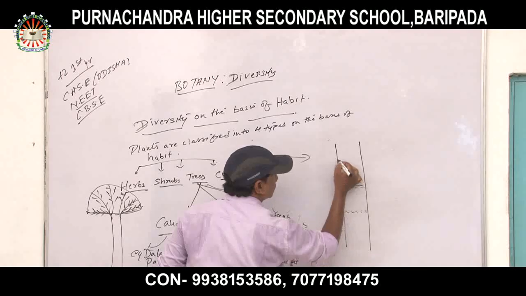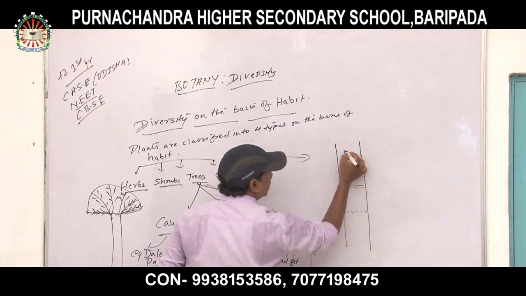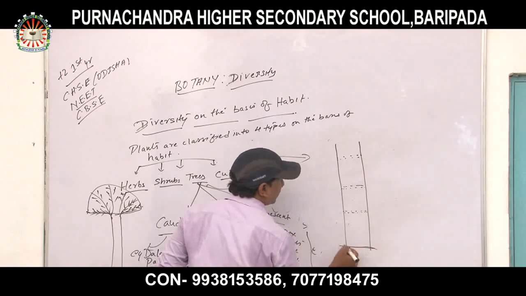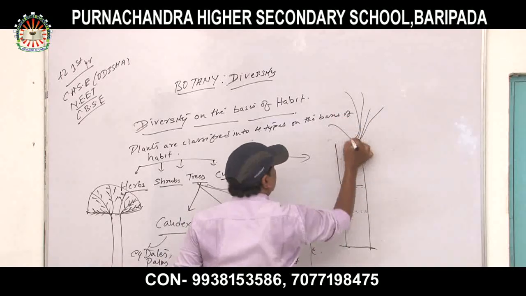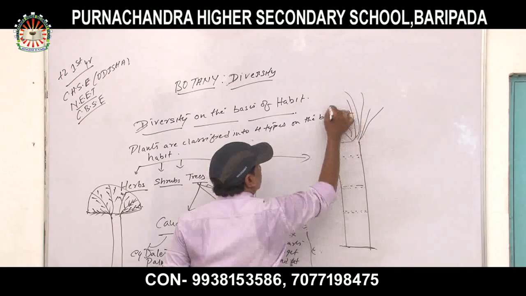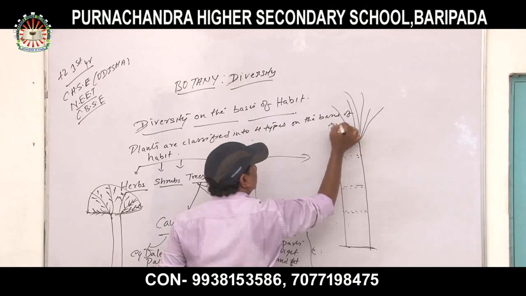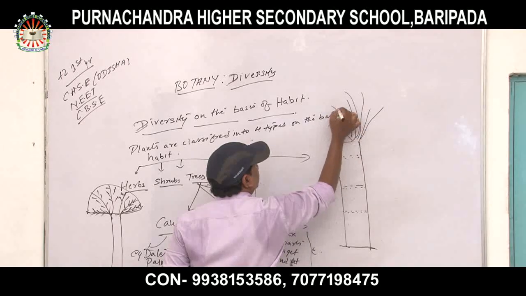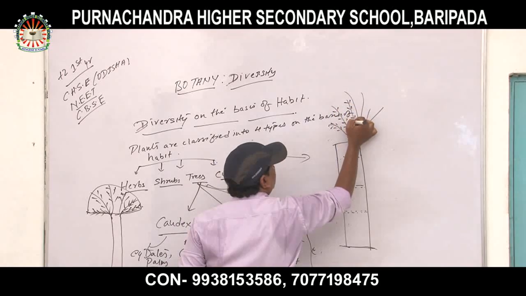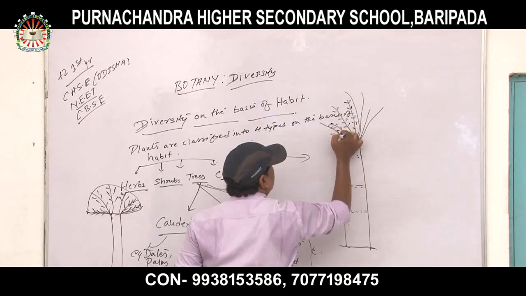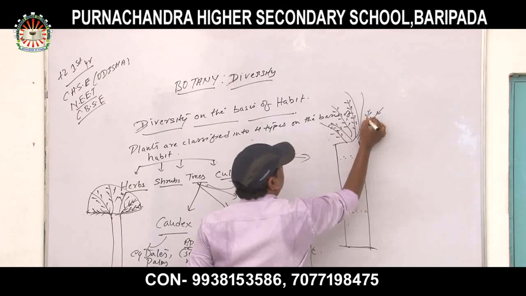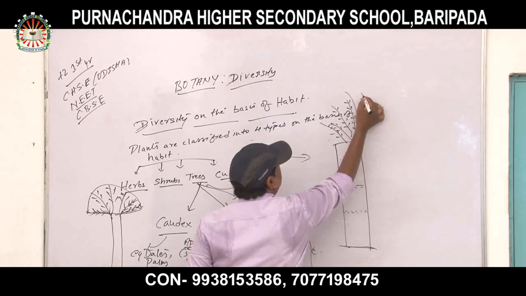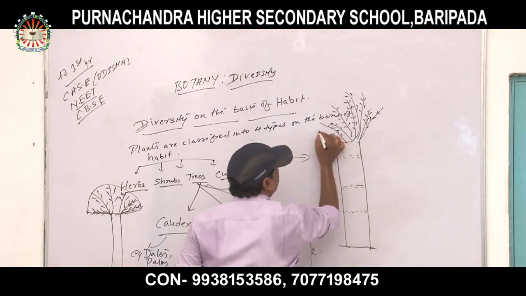This is the part of nodes, where the nodes and internodes are prominent. This is the structure of a bamboo tree.